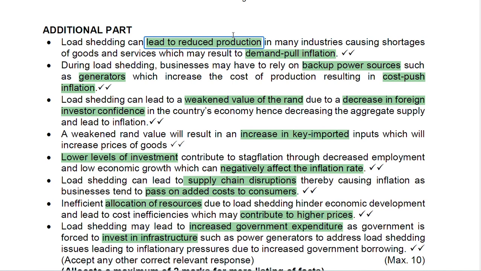So the inflation will also weaken the rand, and the foreign investors will lose confidence in the country. A weakening rand value will result in an increase in key imported inputs, which will increase the price of goods.